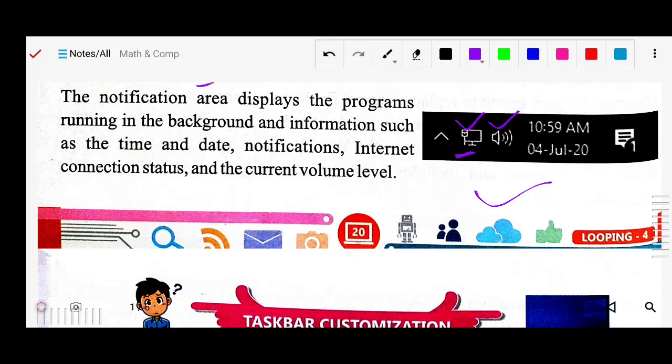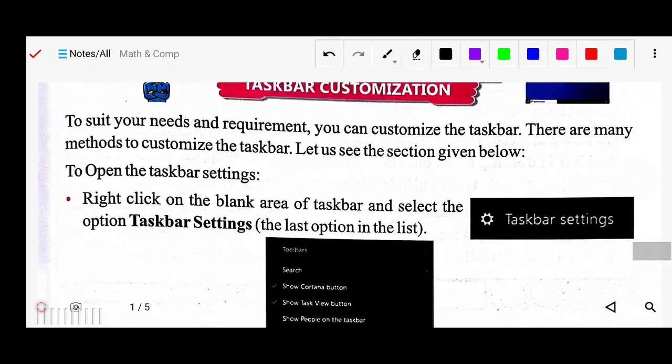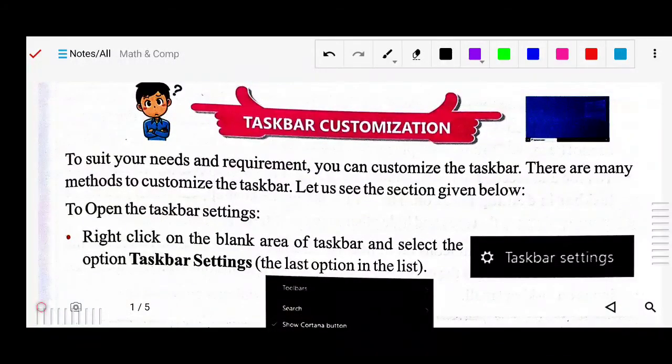This is for the volume, time, date, and some messages. It means a system message is coming, so that you can see all of it here. You can adjust the volume also from here. So this is the notification area. Next, there are some more things you should know, that is the taskbar customization.